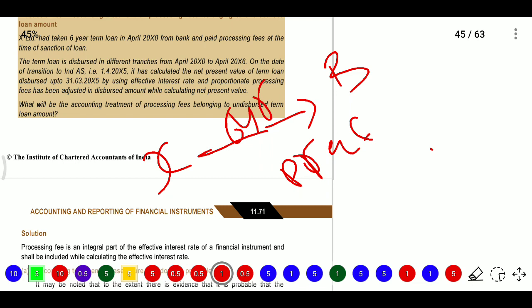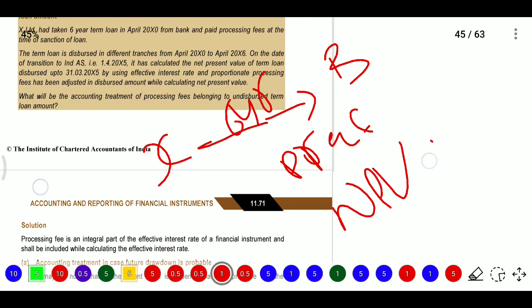On the date of transition to Ind AS, 1/4/2005, it has calculated the NPV of the term loan disbursed up to 31st March 2005 using the effective interest rate, and proportionate processing fee has been adjusted in the disbursed amount while calculating the NPV. So what will be the accounting treatment of processing fee belonging to undisbursed term loans?